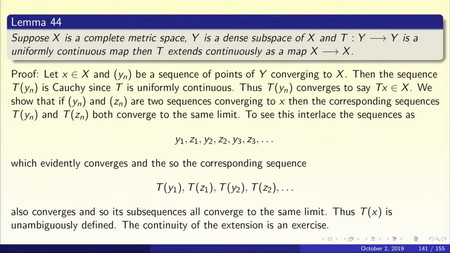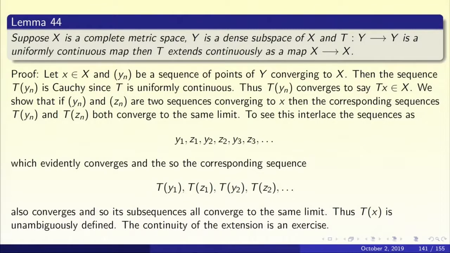So let us take a point little x in our metric space capital X. Because capital Y is dense in capital X, x is a limit of a sequence yn of points of Y. Now look at T of yn. Yn is a convergent sequence and so it is Cauchy.